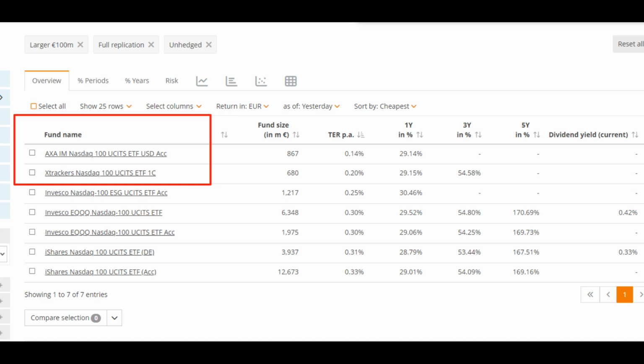Now, if you want to go with the absolute lowest possible fee, then obviously you choose between the AXA or the Xtrackers ETF. They're both pretty big, at least by European standards, at over 500 million euros, but the fact that I couldn't even find AXA on the Morningstar website worries me a bit. Now, it is an officially listed ETF in Europe, and I'm 99% sure that nothing bad is going to happen, but in order to save a few basis points, to me, it's just not worth the hassle.